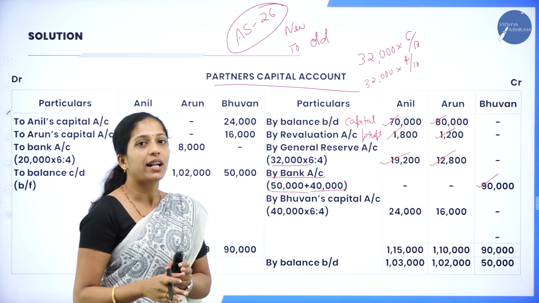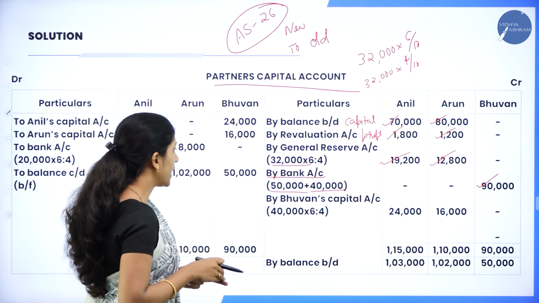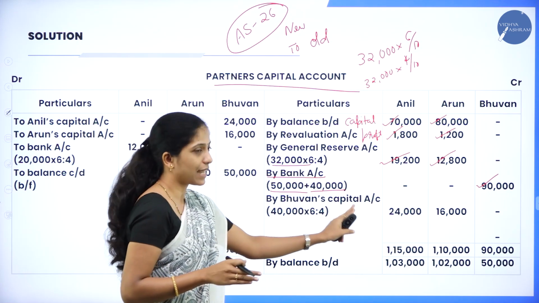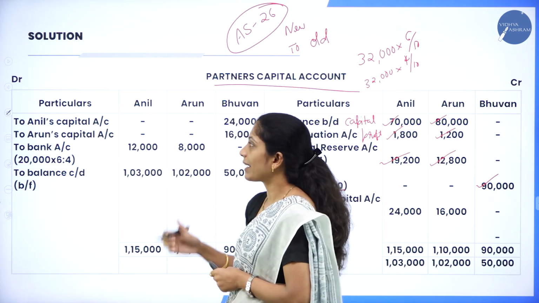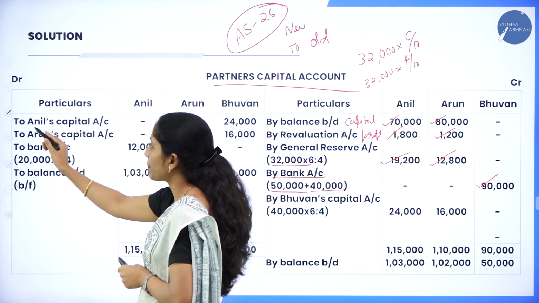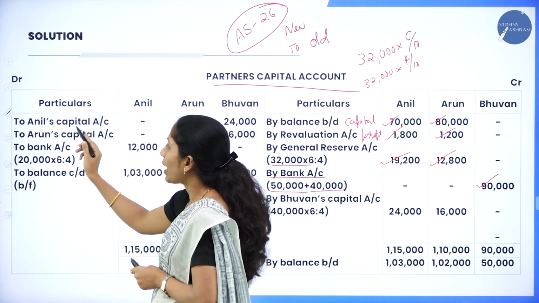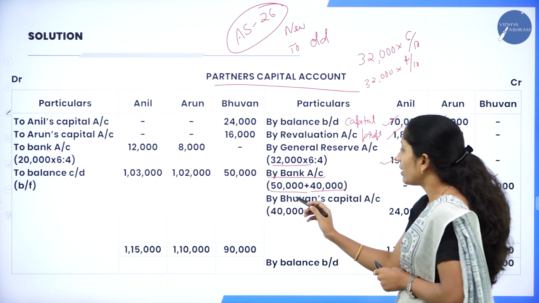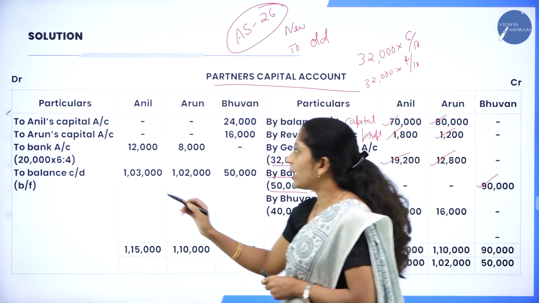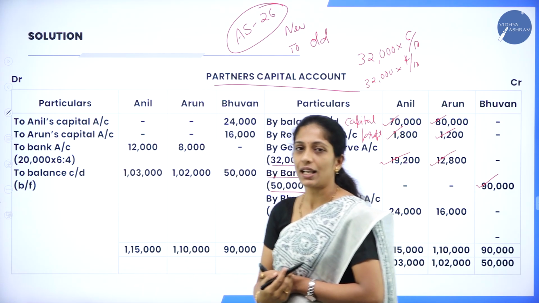Now who is the new partner here? The new partner is Bhuvan. So write by Bhuvan's capital account, and the rest of the entry is to the old partners' capital account. So who are the old partners? To Anil's capital account, to Arun's capital account.